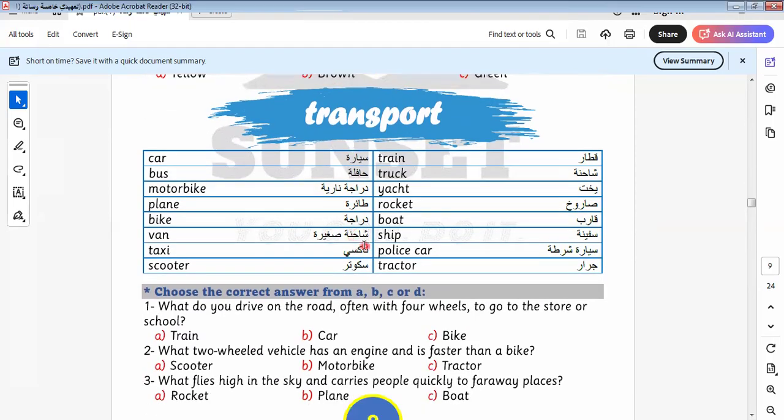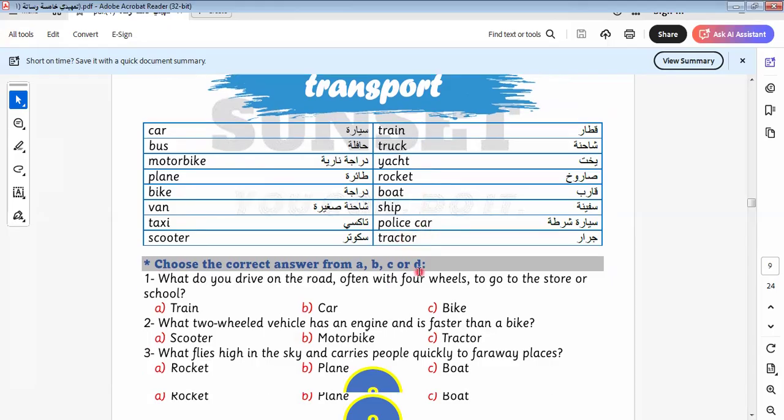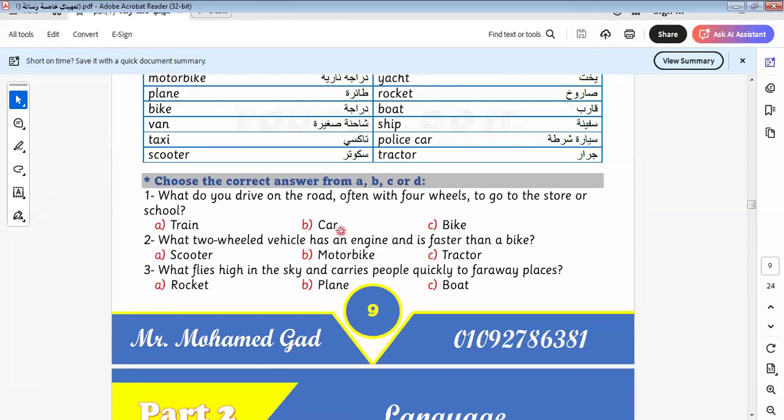Let's go to another item here. It will be about transport. Let's know more about transport. We have car, bus, motorbike, plane, bike, van, taxi, scooter, train, trike, yacht, rocket, boat, ship, police car, and tractor. Let's do this exercise together related to the part. What do you drive on the road, often with 4 wheels to go to store or school? It will be your car.